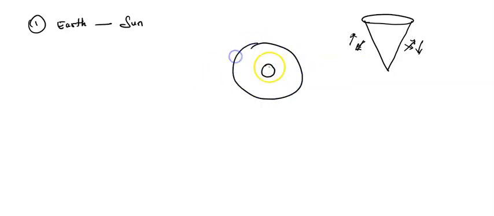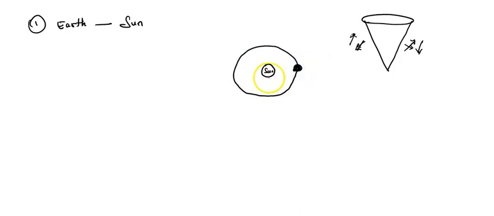Will you agree with this? Let me draw the shape like this. So this is my earth, and earth is revolving around the sun.